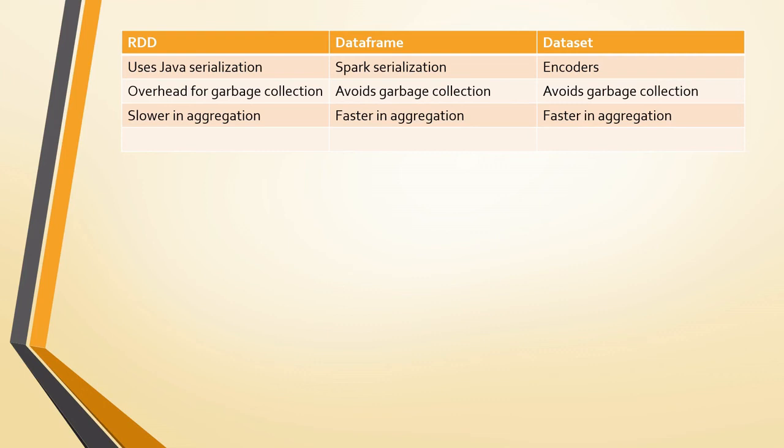And then aggregation. For any aggregations, the RDD API is slower at grouping and aggregation operations, whereas DataFrames and Datasets are faster because they go through the optimizers. You can mention all these things. These are the main differences between RDD, DataFrame and Dataset. I think these are enough to discuss in interviews.